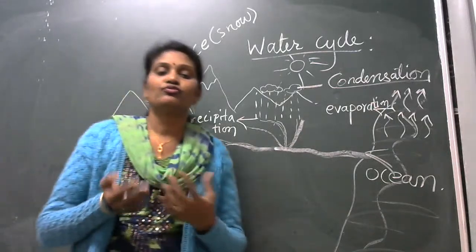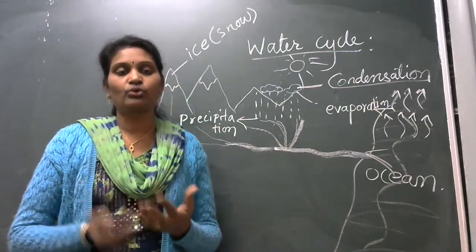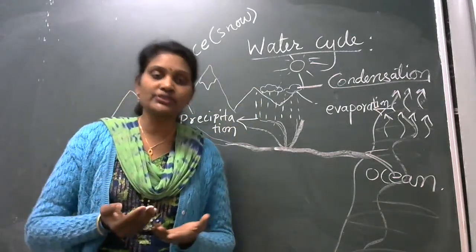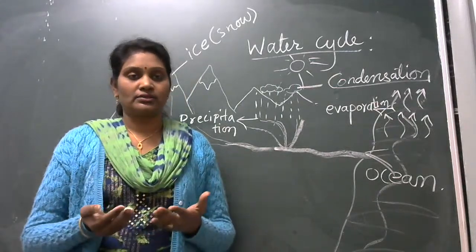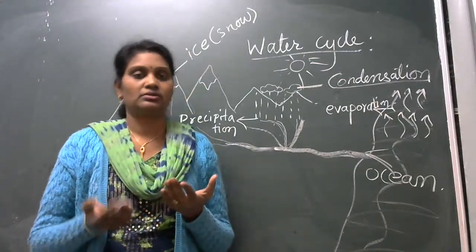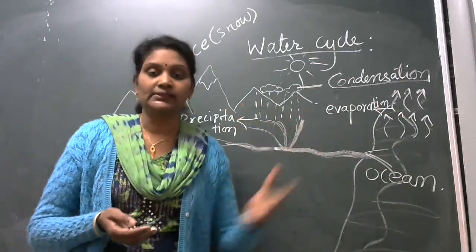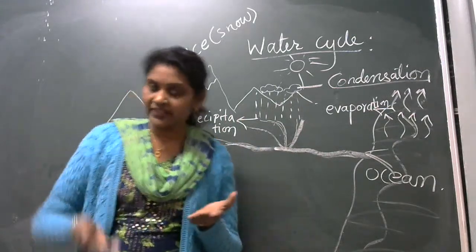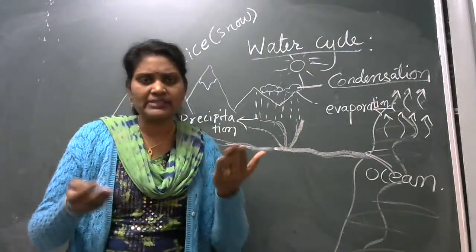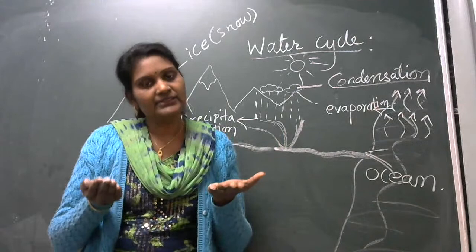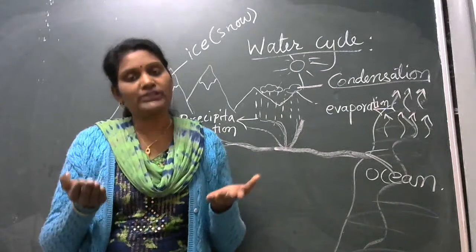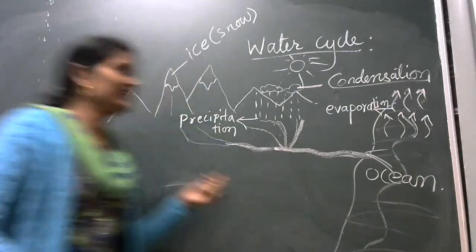ये जो वाटर साइकिल है वो वाटर के अमाउंट को या वाटर को इस अर्थ पे बैलेंस करता है। Is it clear to all? This water is balanced. The amount of water is balanced on the earth by water cycle. है ना, एक तरफ इवापोरेशन हो रहा है, दूसरी तरफ रेनफॉल भी हो रहा है. So all this is taking place and the balance is done. Understood? Once again, listen carefully.